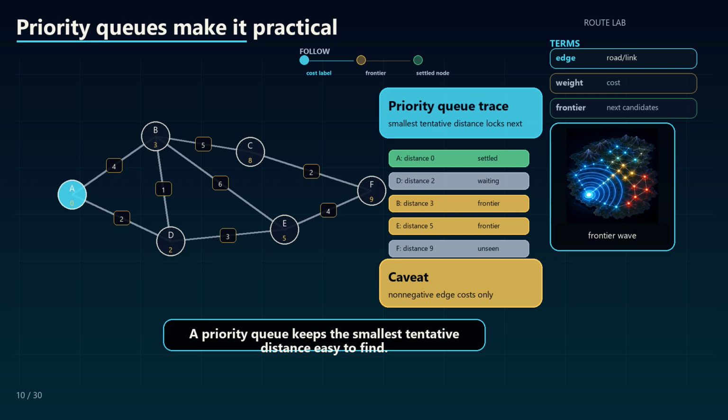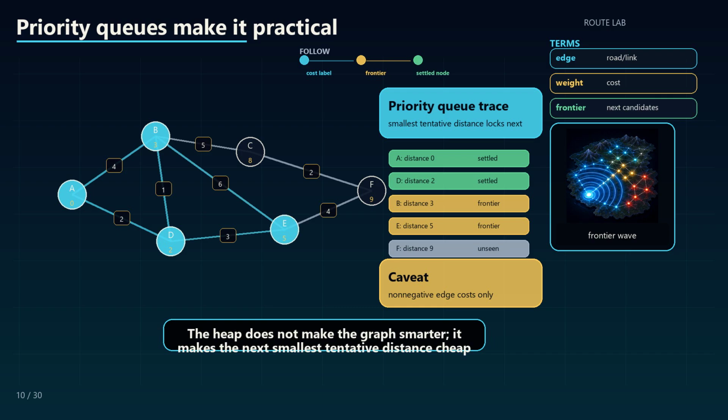A priority queue keeps the smallest tentative distance easy to find. This is where the heap episode becomes useful inside a graph algorithm. The heap does not make the graph smarter, it makes the next smallest tentative distance cheap to retrieve.